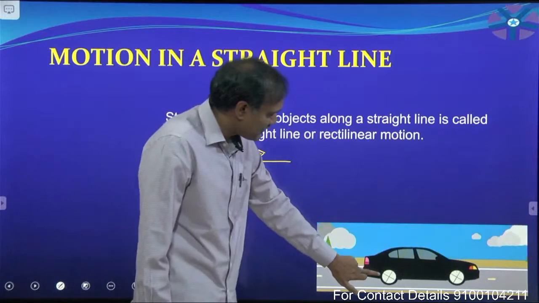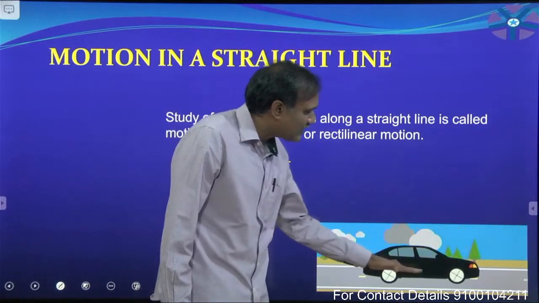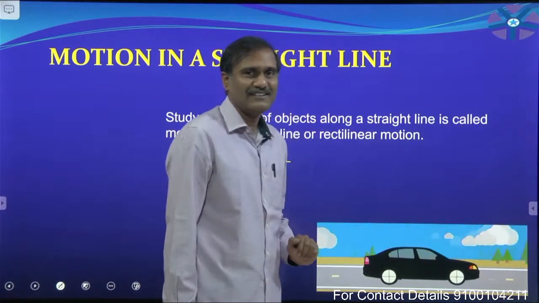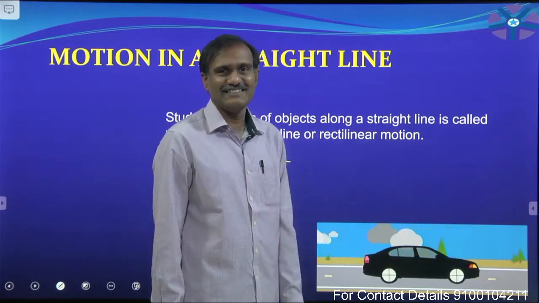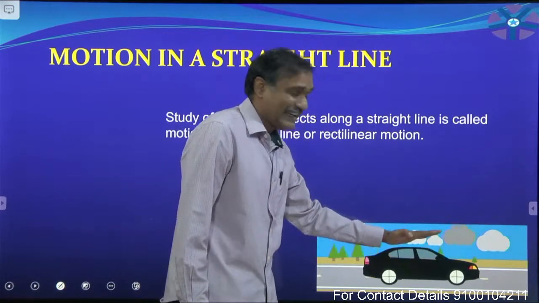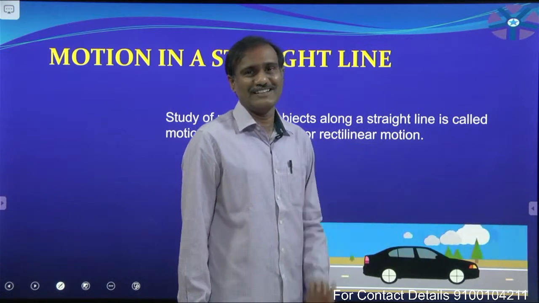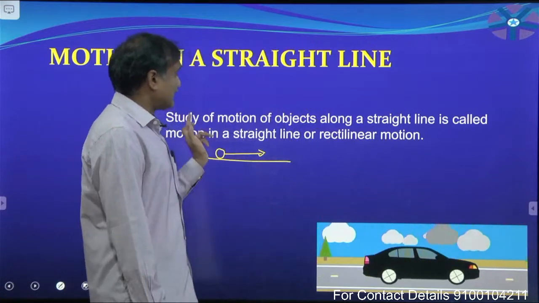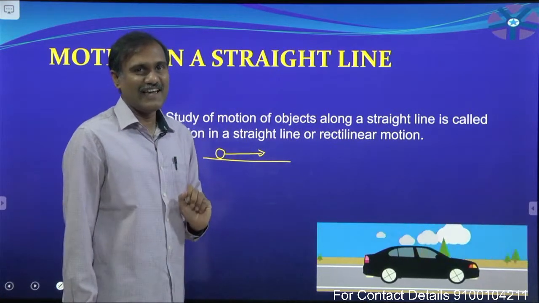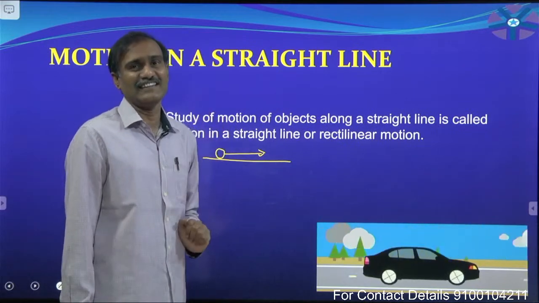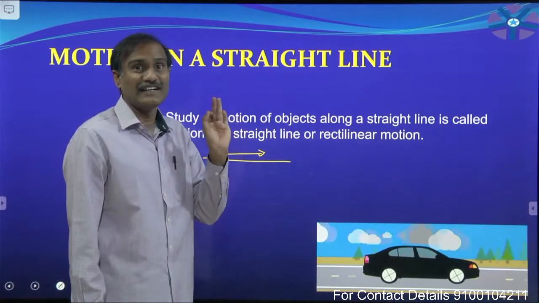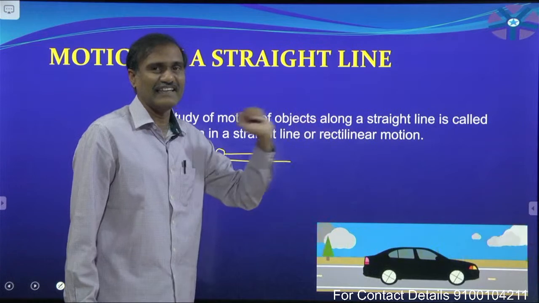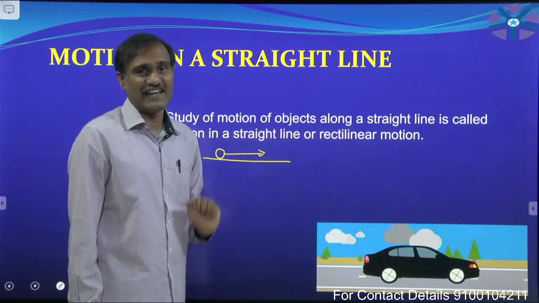Okay, you will observe this also. Here a car is moving on the horizontal surface and is moving along the straight road. Its direction does not change. So, we also call it a straight line motion. So, the study of motion of objects along the same straight line is called motion in a straight line.